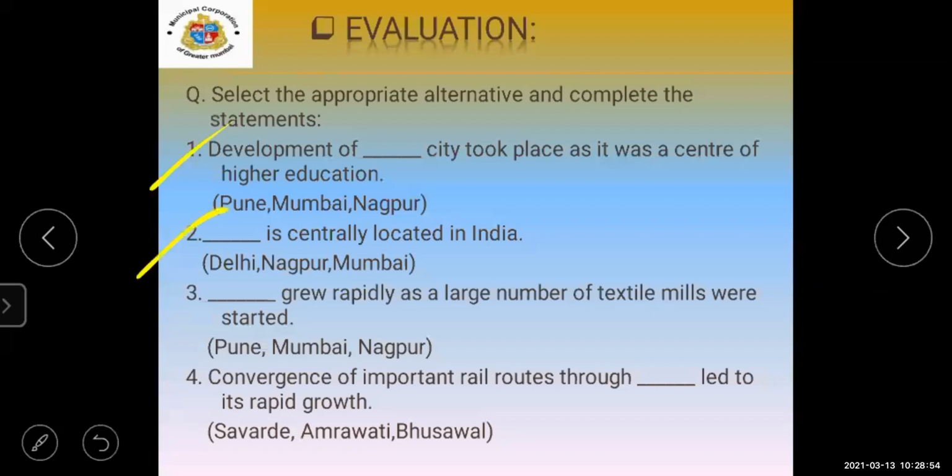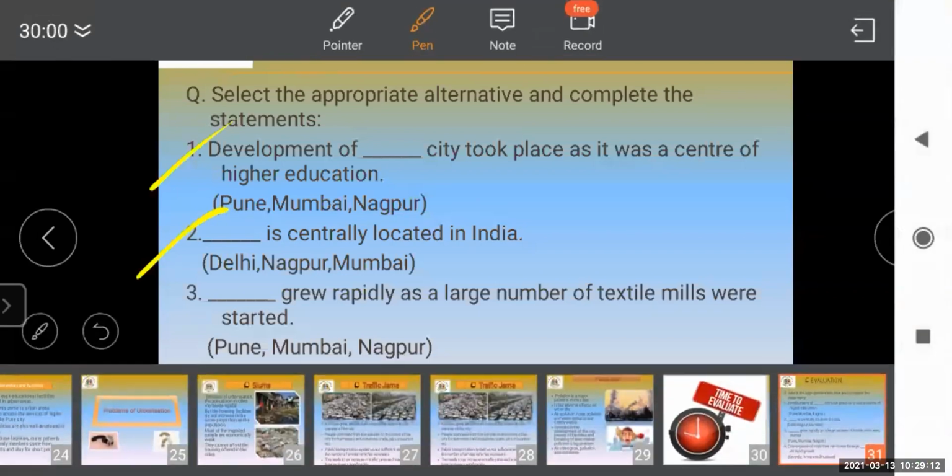The next, second one: dash is centrally located in India. Nagpur is centrally located in India. Very good. Delhi? No, Nagpur. Just now we have studied it in the example also. Yes, Nagpur is the correct answer. Now the third one. Thank you, Priyanshu.